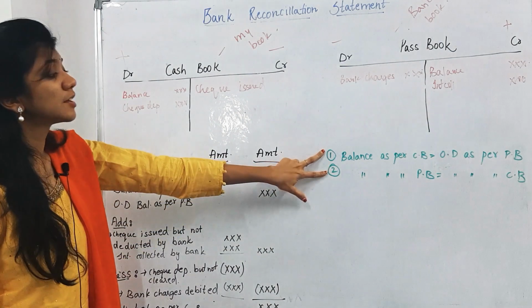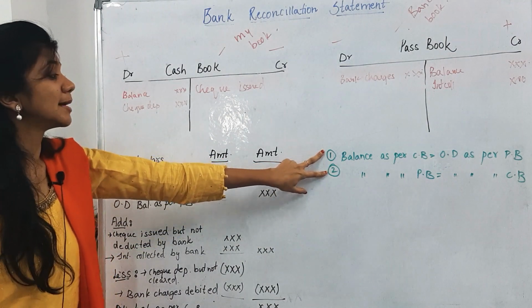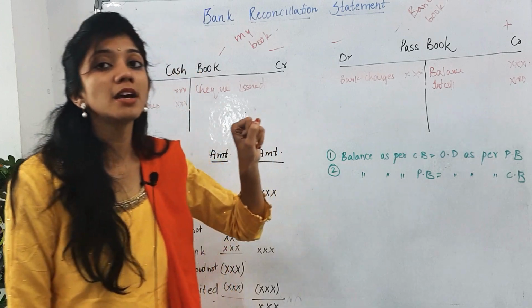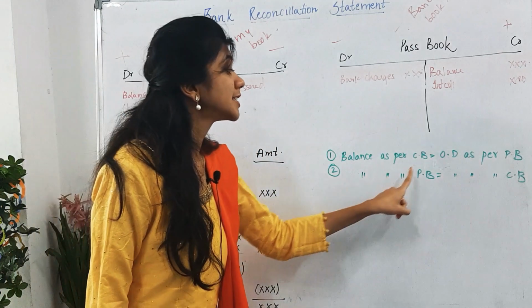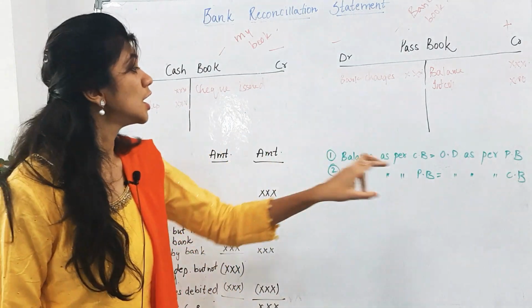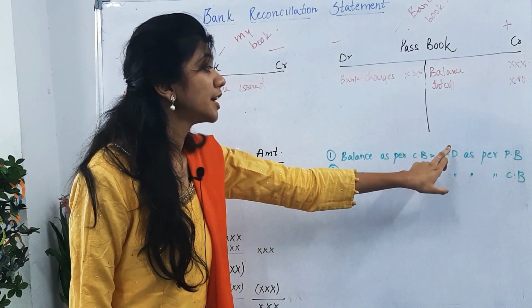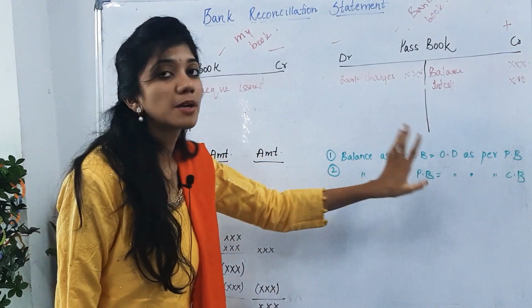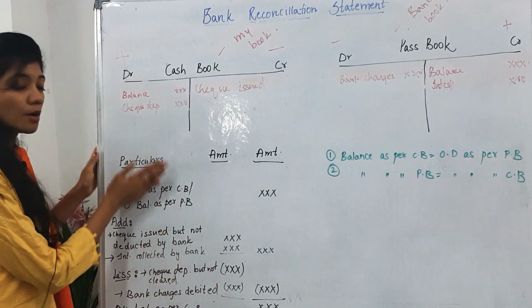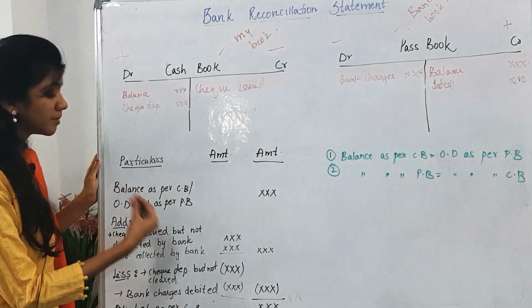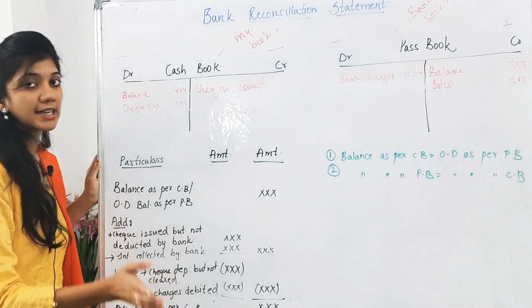These are the two types of cases you will be getting in the question. Sometimes balance as per cash book will be asked and sometimes balance as per passbook will be asked. Both, whatever is mentioned in the question, are the same, OD as per passbook and balance as per cash book. You have to write only this, whatever is to be added should be added, whatever is to be deducted should be deducted.